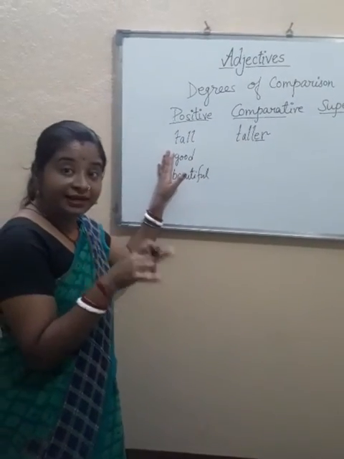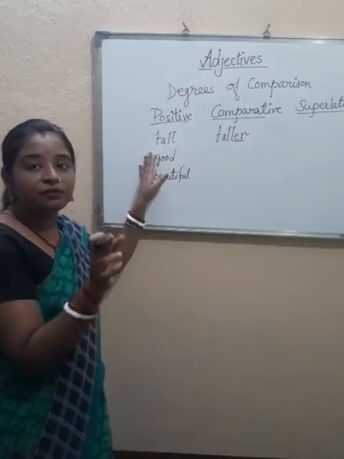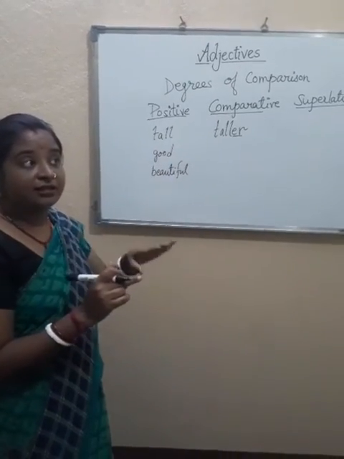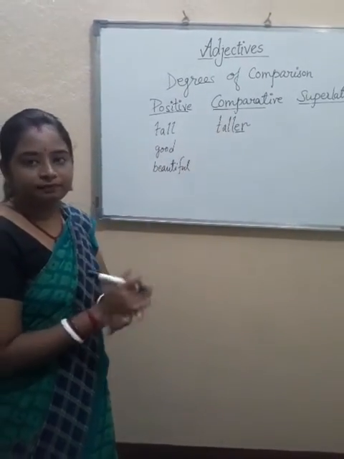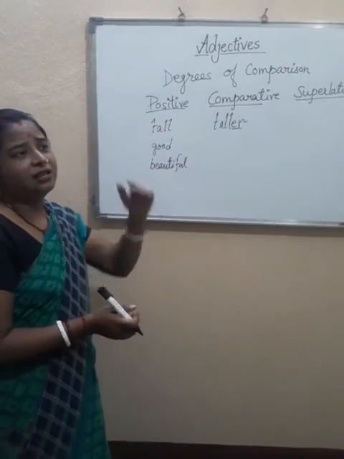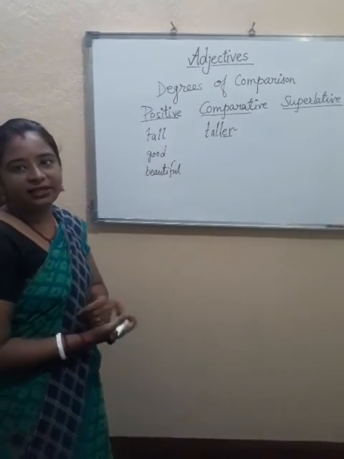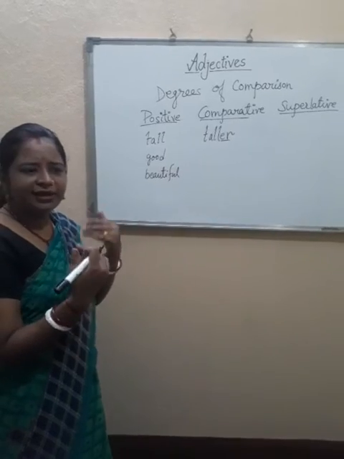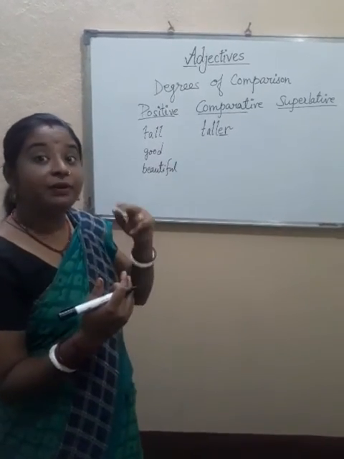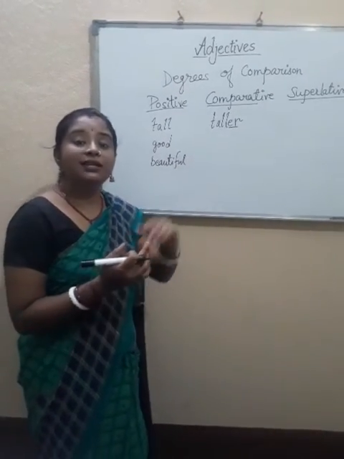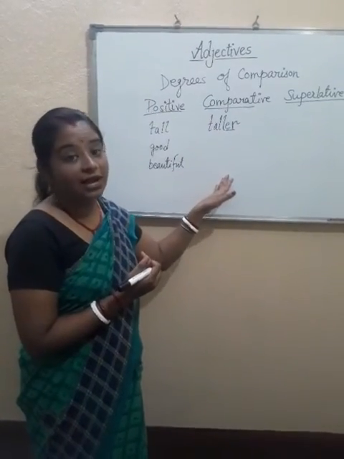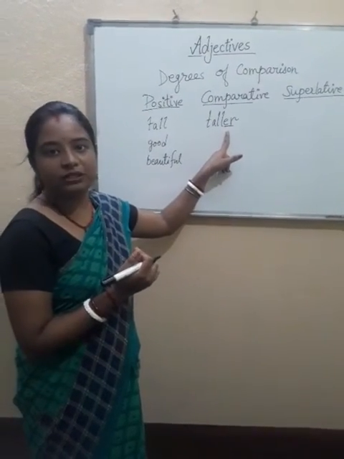But if I compare Neha with Sweta, then I would say that Neha is taller than Sweta. Or I can say Sweta is shorter than Neha. So I can make comparison between two. When we make comparison between two, that is called comparative degree, and we add er with those words.